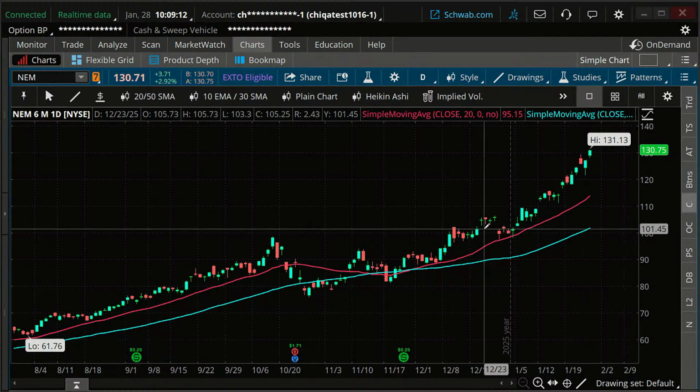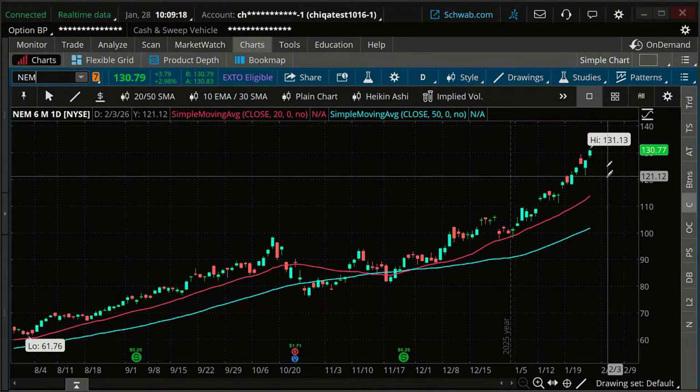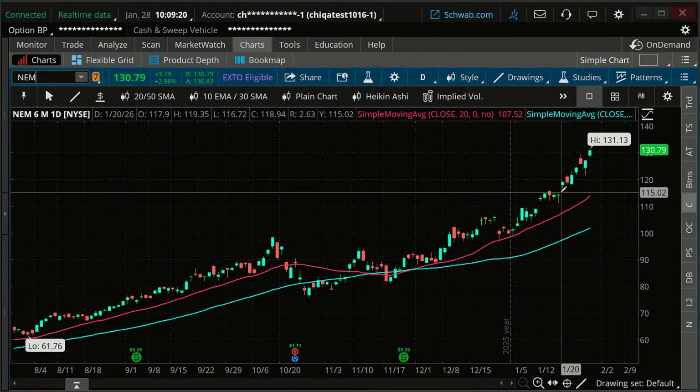So I'm going to go with a bullish trade here, knowing full well this could change at any moment. But I also want to hedge my bets a little bit, in the sense that if it's been going up strong, it could fall pretty quickly too. So I'm going to do a spread trade here to try and limit my risk on this. And I'm going to keep it simple. I'm just going to do a short put vertical spread on this.